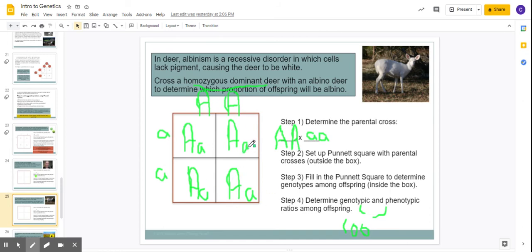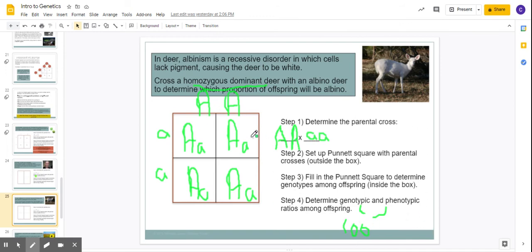Now we call these guys carriers because they do have the gene for albinism, but they are not currently expressing it. But if they were to mate with another individual that was also a carrier, then they might have an offspring that has albinism. Albinism is common in all kinds of animals: deer, peacocks, squirrels, humans, rats, rabbits. Lots of different types of animals can have albinism.